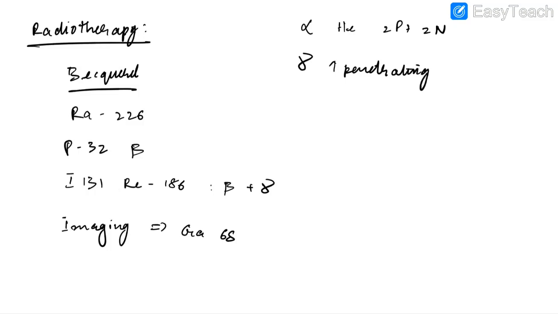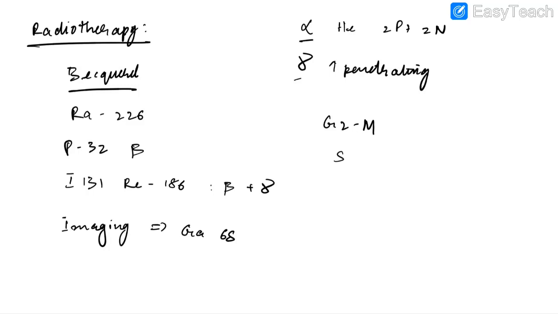Remember, alpha rays have maximum ionizing power, whereas gamma rays have maximum penetrating power. Regarding cell sensitivity to radiation, the most radiosensitive phase of the cell cycle is the G2 to M junction, whereas the least radiosensitive phase is the S phase of the cell cycle.